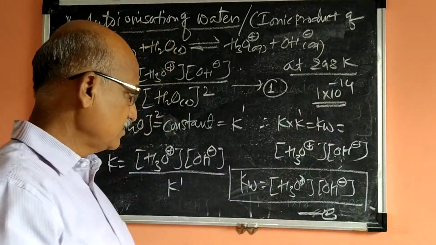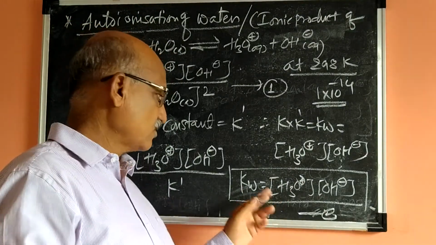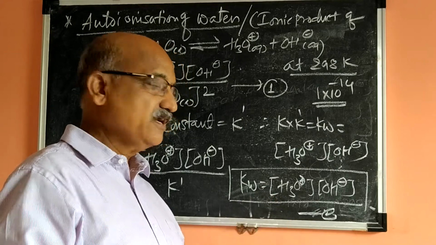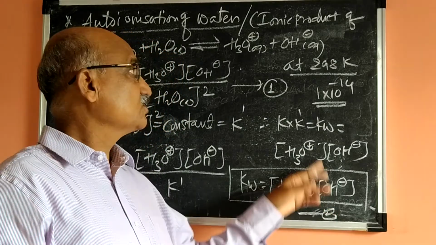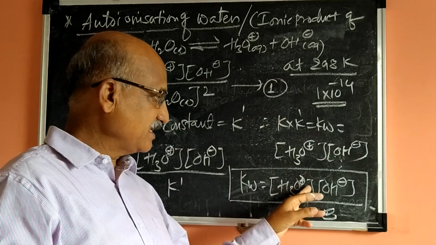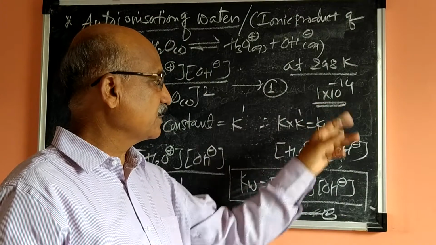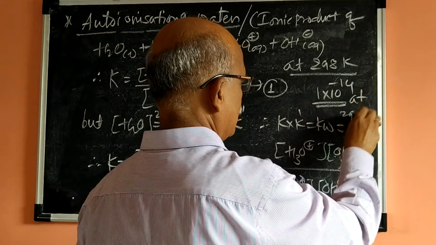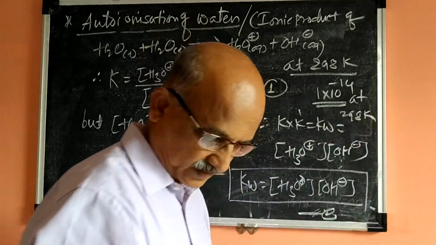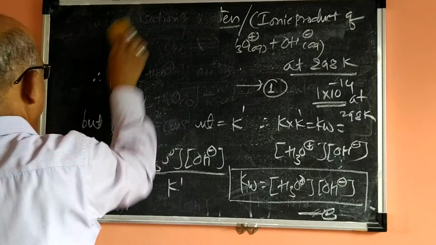Why? Because in pure water, the concentration of H ions, or hydronium ion, and the concentration of OH minus ions are equal, that is 10 raised to minus 7. So 1 into 10 raised to minus 7, times 1 into 10 raised to minus 7, is equal to 1 into 10 raised to minus 14. This value at 298 Kelvin is called the ionic product of water.